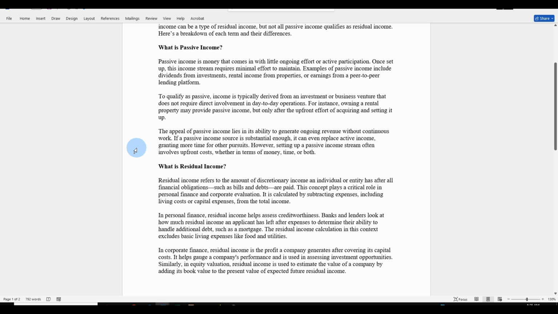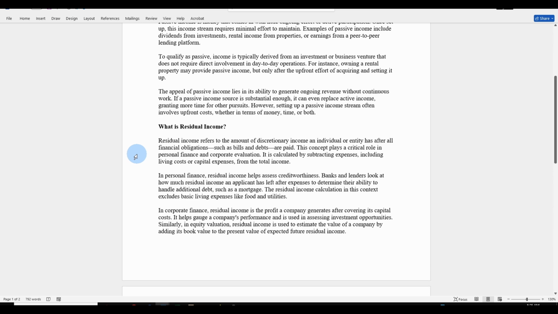The appeal of passive income lies in its ability to generate ongoing revenue without continuous work. If a passive income source is substantial enough, it can even replace active income, granting more time for other pursuits. However, setting up a passive income stream often involves upfront costs, whether in terms of money, time, or both.